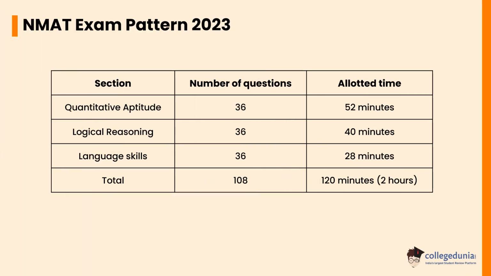Let's check the NMAT exam pattern 2023. Quantitative aptitude consists of 36 questions and the allotted time is 52 minutes. Logical reasoning consists of 36 questions and the allotted time is 40 minutes. Language skills consists of 36 questions and the allotted time is 28 minutes.